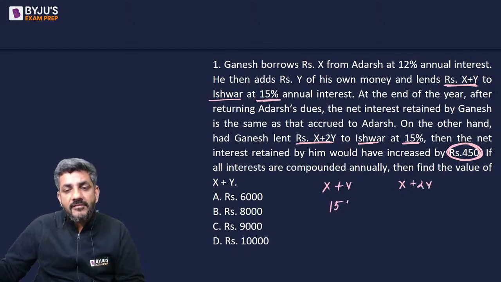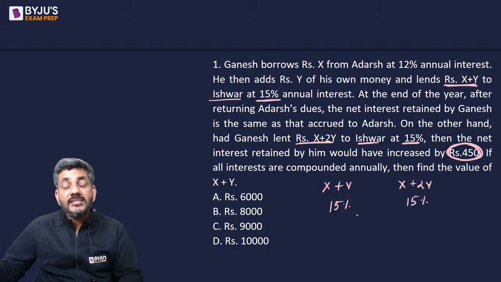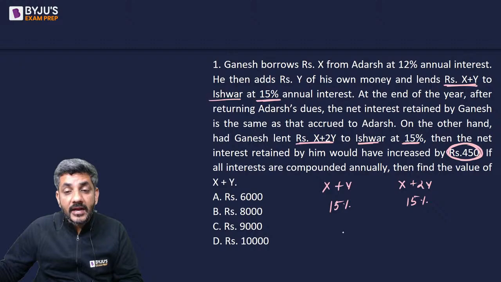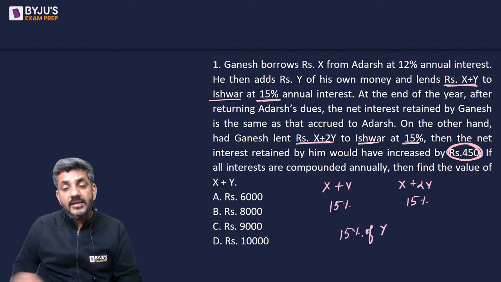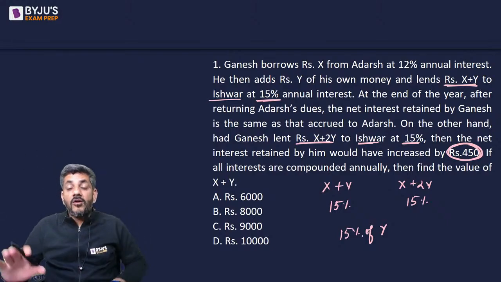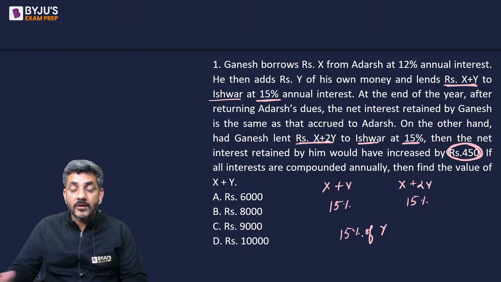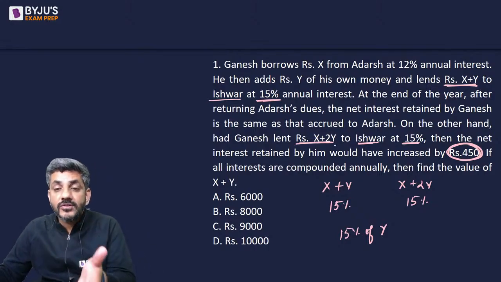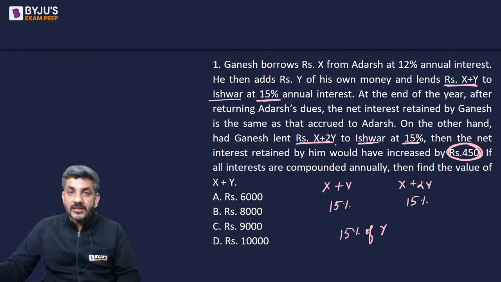Here also you are getting 15%. Here also you are getting 15%. So can I say the extra interest that you are getting is nothing but 15% of Y? The only thing is the extra interest is because of that extra Y rupees in the second case.